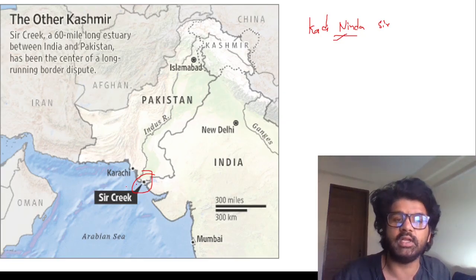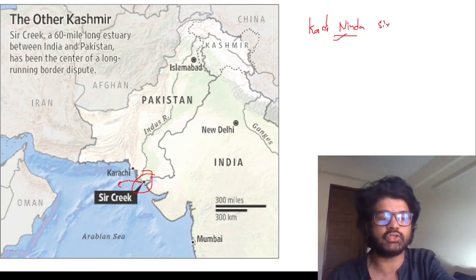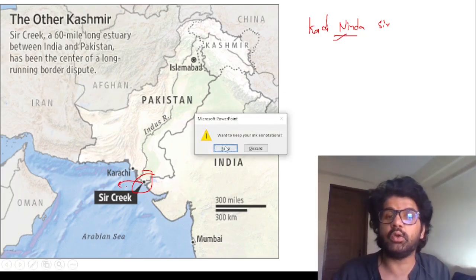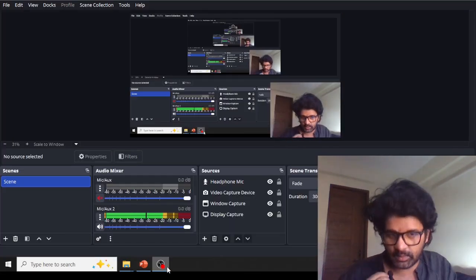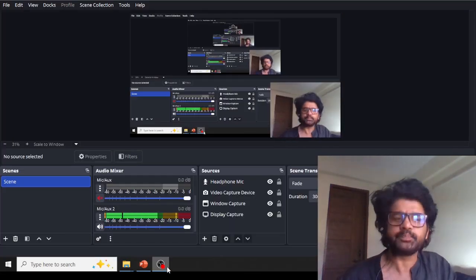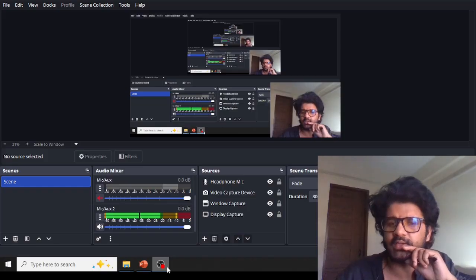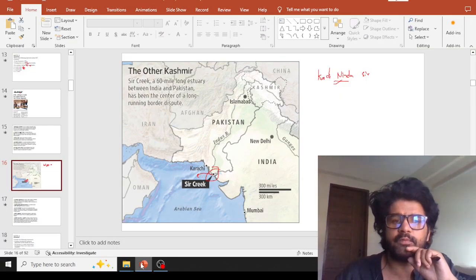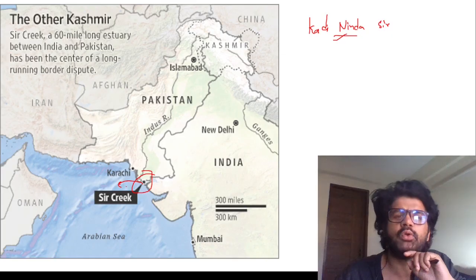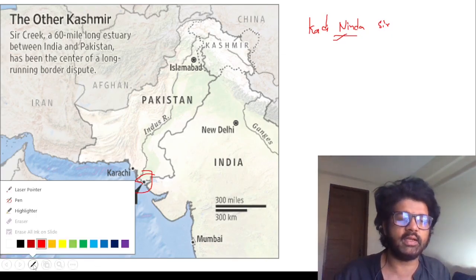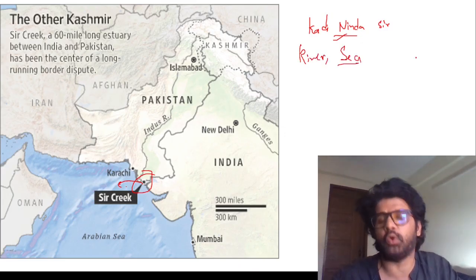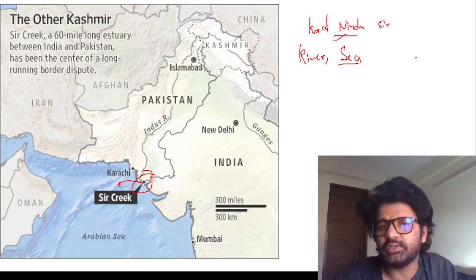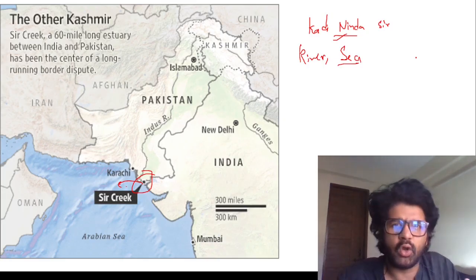Please remember Sir Creek. What is it? Is it a delta or an estuary? It's an estuary. Here, international relations and geography are merging together. What is the difference between a delta and an estuary? It's about two partners, river and sea. Which is the more dominant partner determines whether an estuary or a delta is formed.